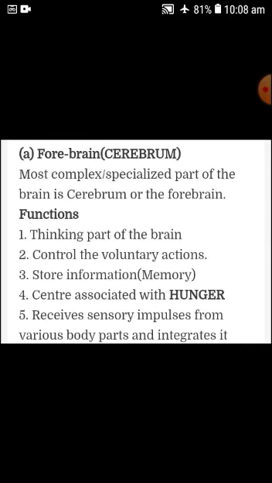It is the center associated with hunger, receives sensory impulses from various body parts and integrates them to the hindbrain.